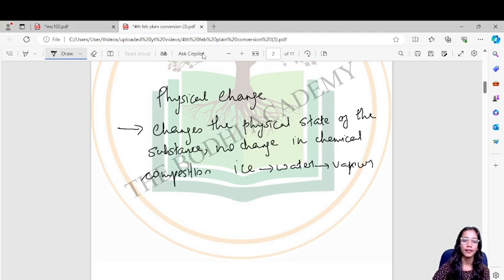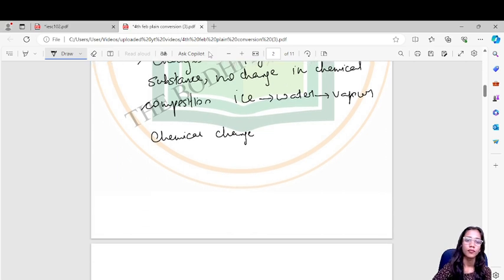And a chemical change brings about changes in the chemical composition of the substance.